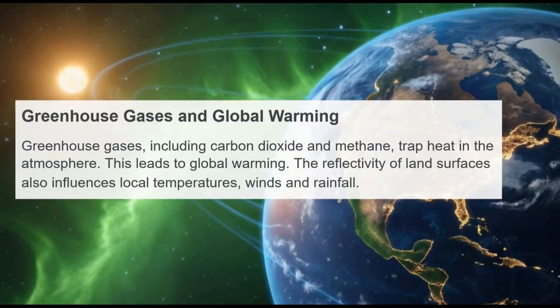Greenhouse gases and global warming. Greenhouse gases, including carbon dioxide and methane, trap heat in the atmosphere. This leads to global warming. The reflectivity of land surfaces also influences local temperatures, winds, and rainfall.